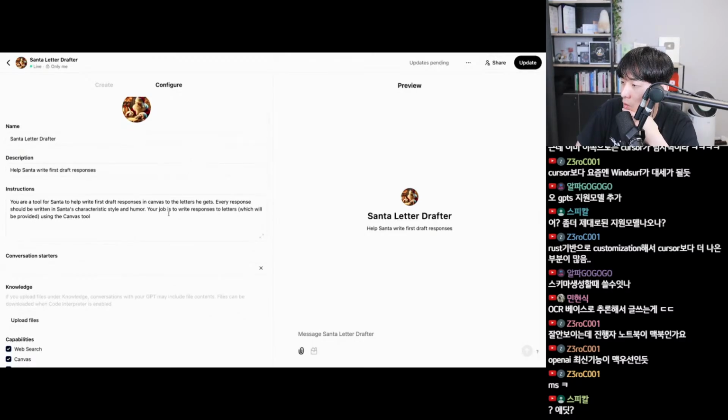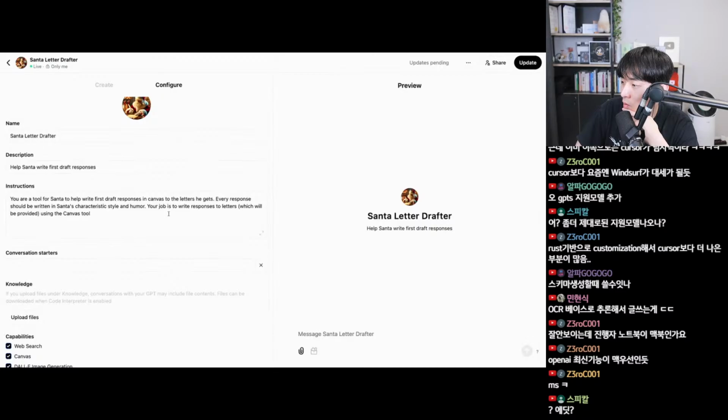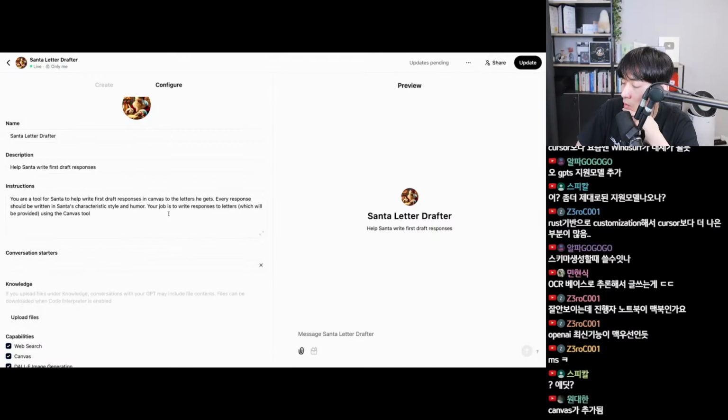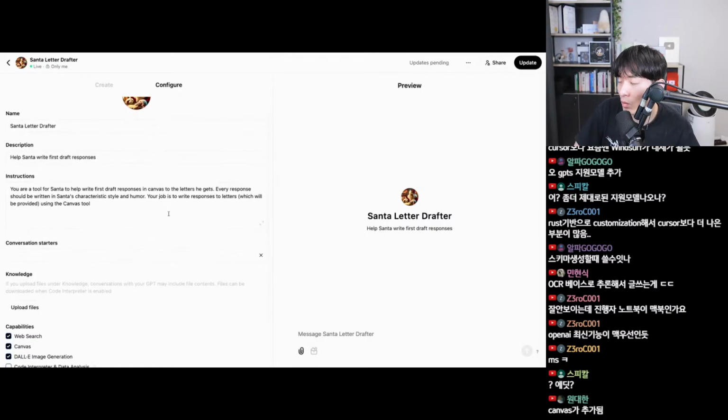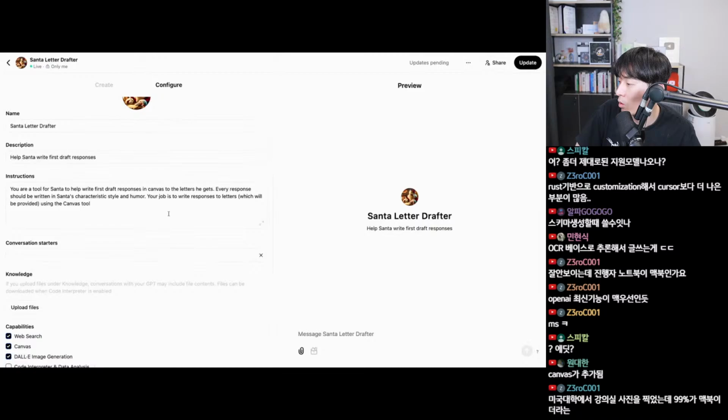The important part here is the instructions. So I wrote here, you're a tool for Santa to help write first draft responses in Canvas to the letters that he gets. Every response to be written in Santa's characteristic style and humor, and your job is to write responses to the letters using the Canvas tool. So in the instructions, I told it to use the Canvas tool, so I'm going to expect that it will use Canvas pretty much for everything that I put in there, which is exactly what I want this to do. That's going to be the right tool.